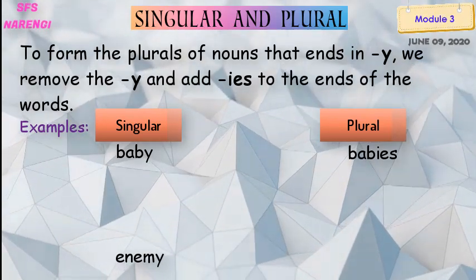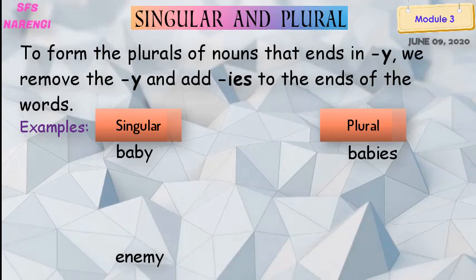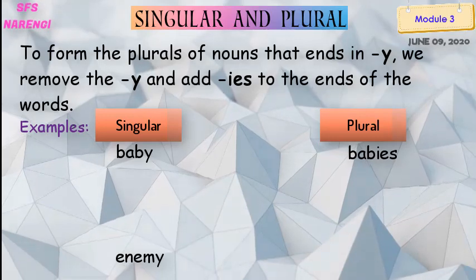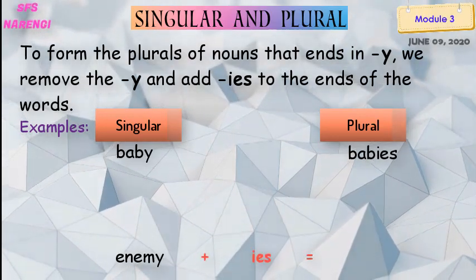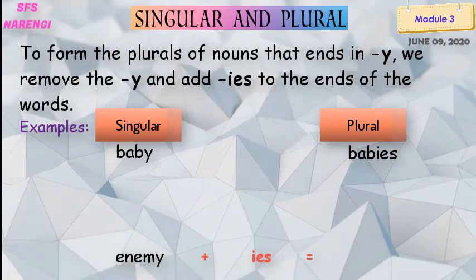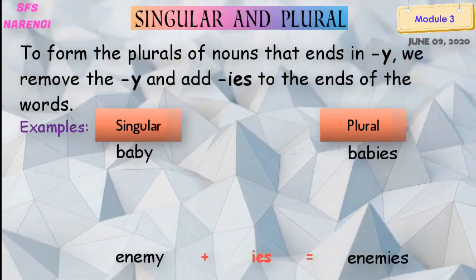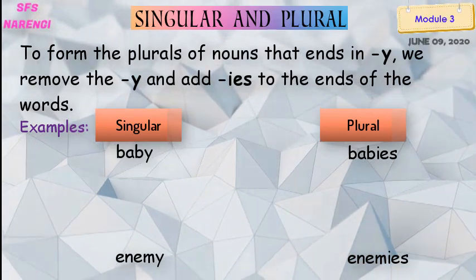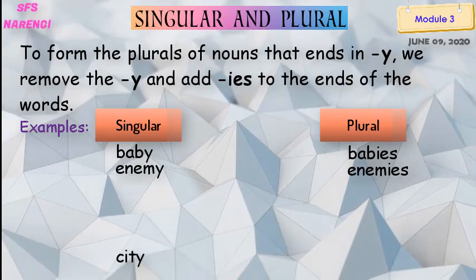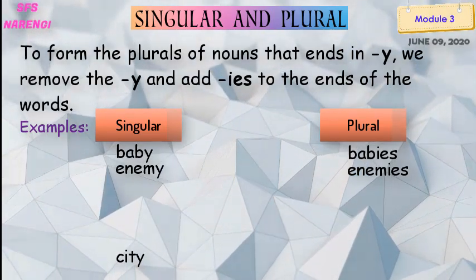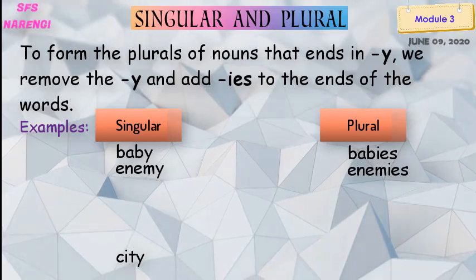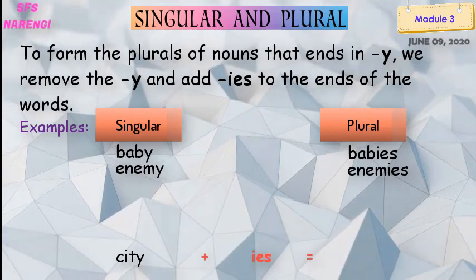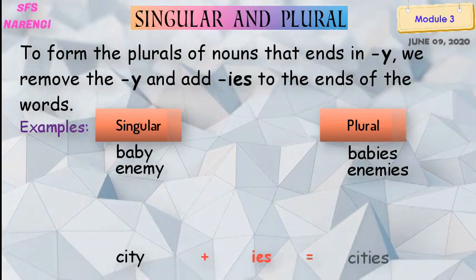Similarly, enemy, E-N-E-M-Y, singular. So what is the last letter here? That's the Y. So what do we have to do? We have to remove the Y and add I-E-S. That is enemies. Enemy singular, enemies plural. Come to the next example. City, C-I-T-Y. City. Right? So again we have to remove the Y and add I-E-S to make it plural.